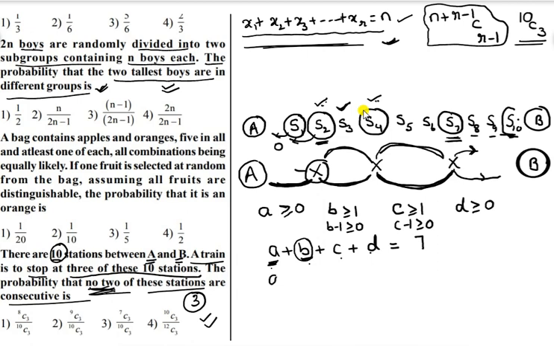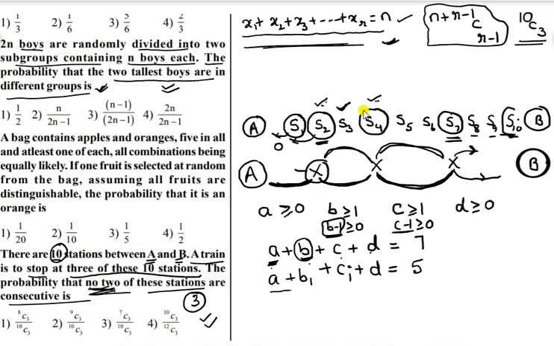So I can write A plus B1, considering this as B1, plus C1, considering this as C1, plus D is equal to... because in place of B we have to write B1 plus 1, and also C1 plus 1, shifted to that side, we are getting 5.